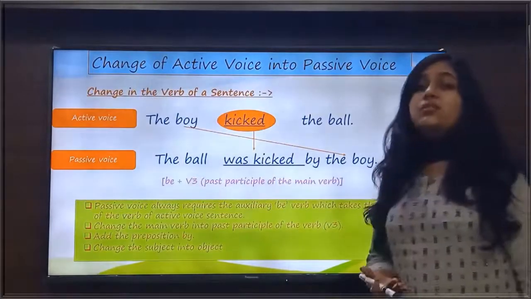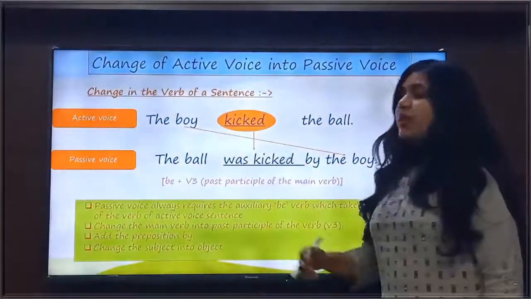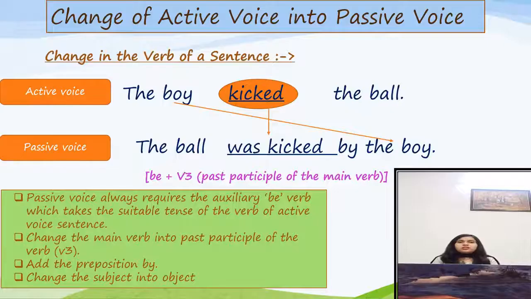The next rule is change in the verb of a sentence. Now look at the sentence of active voice, that is, the boy kicked the ball. In this sentence, kicked is the verb here and kicked is the second form of the verb kick. That means this sentence is in simple past tense. After recognizing the tense of the sentence, we do changes in the verb.